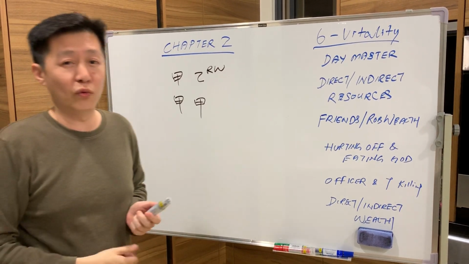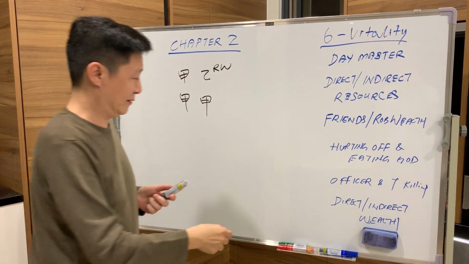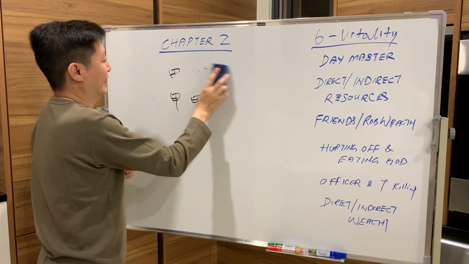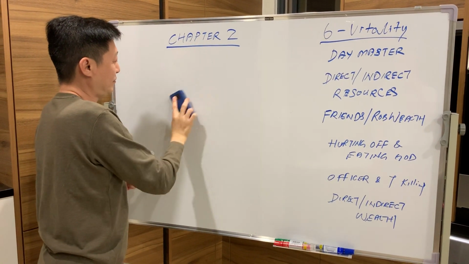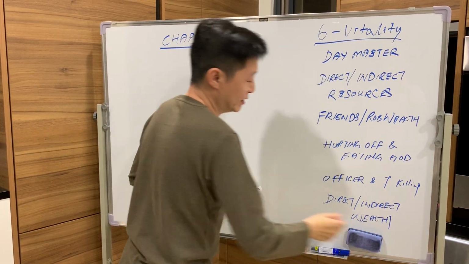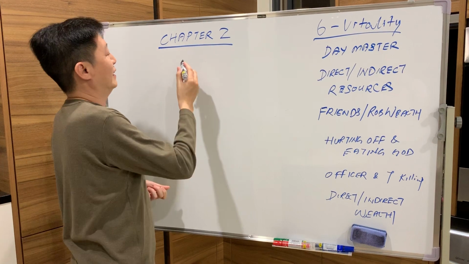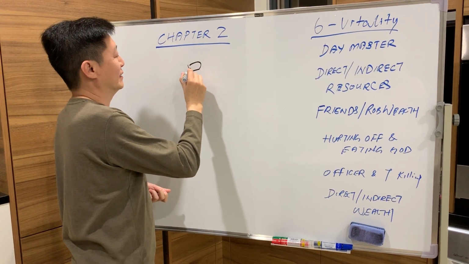Let me show you why they can be your friend. Ready? Very surprising. Example, you are Jia Day Master.